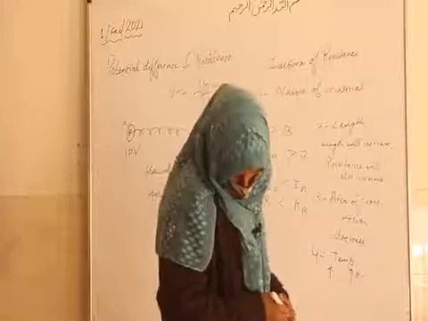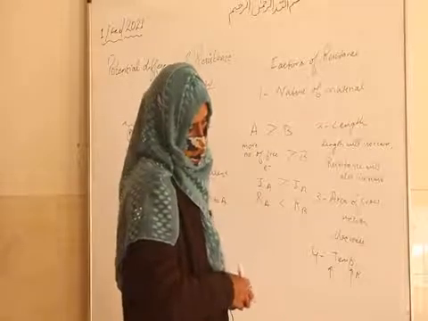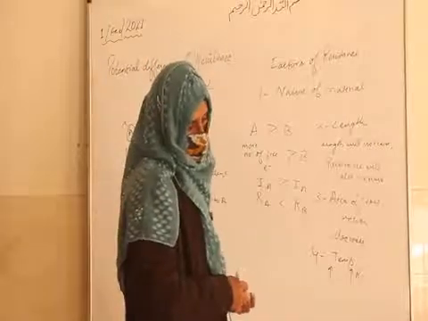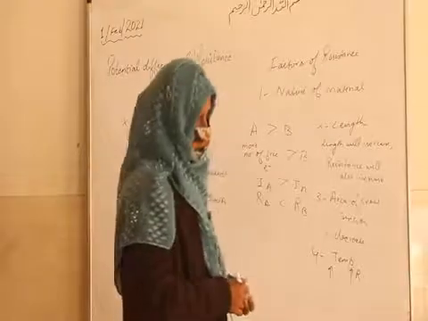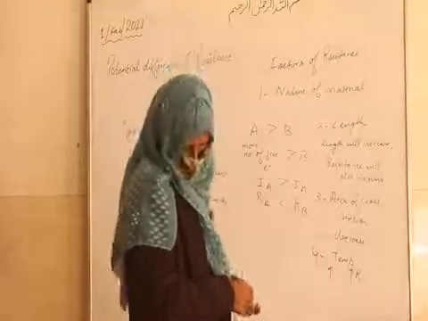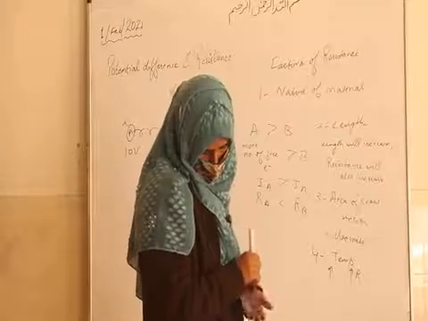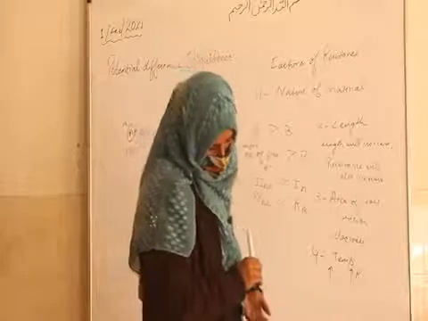Next we have: express the term resistance. Resistance is the opposition to the flow of electric current, and it depends on the collisions offered by the conductor. Then, why is resistance offered by a metallic wire to electric current?